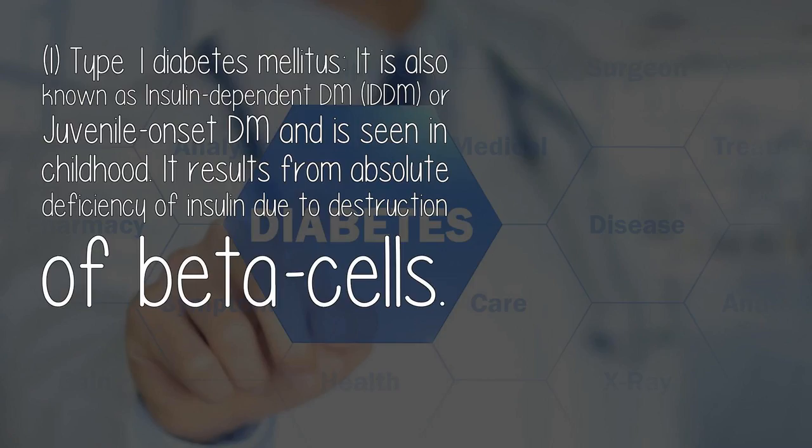Type 1 diabetes mellitus. It is also known as insulin-dependent DM, IDDM, or juvenile-onset DM. It is seen in childhood. It results from absolute deficiency of insulin due to destruction of beta cells.